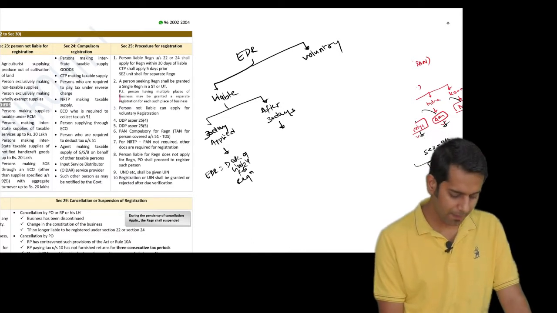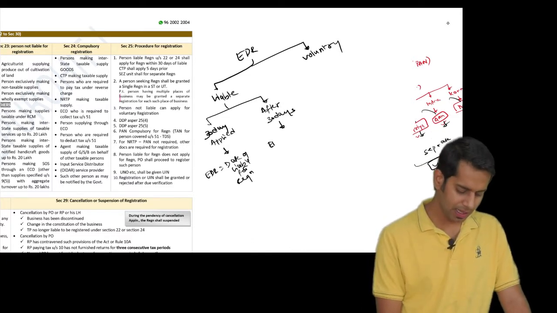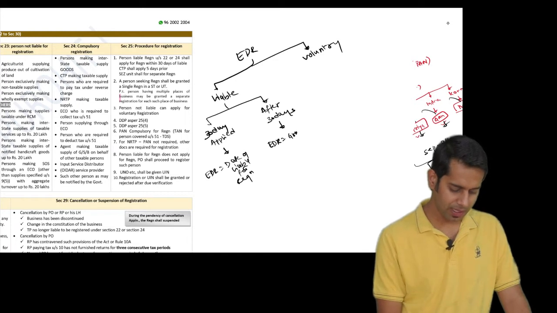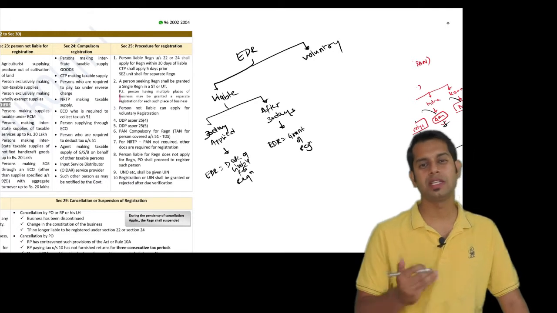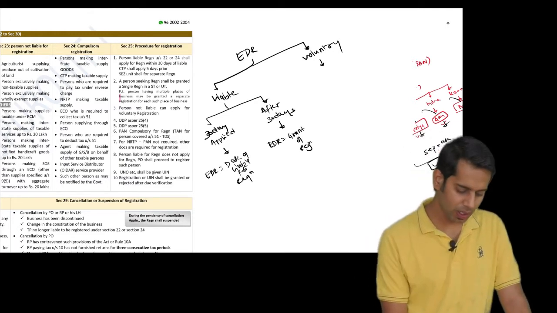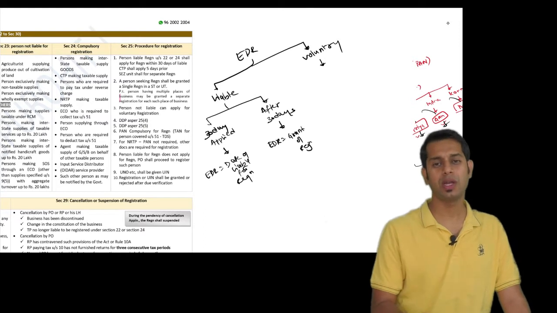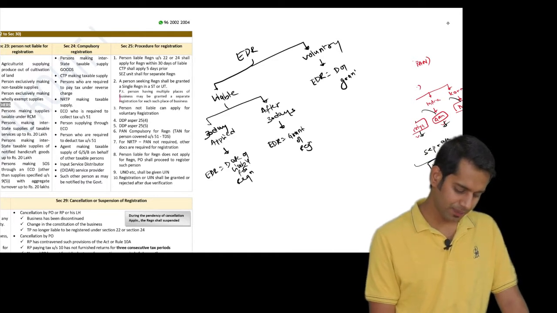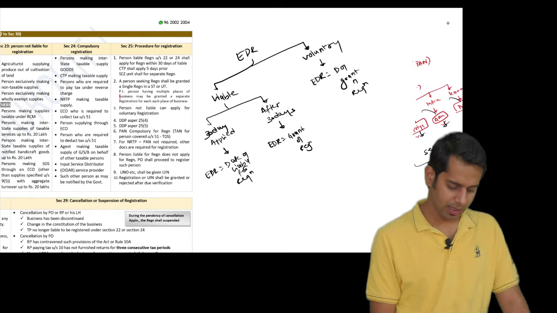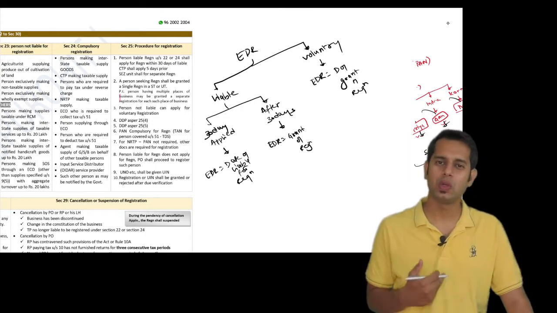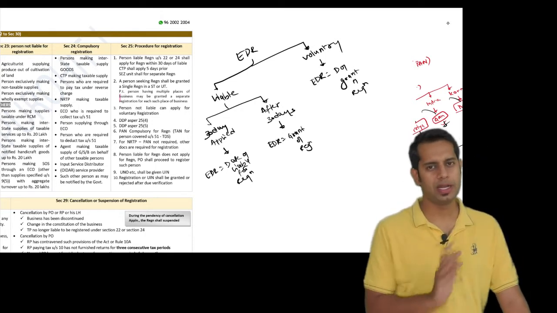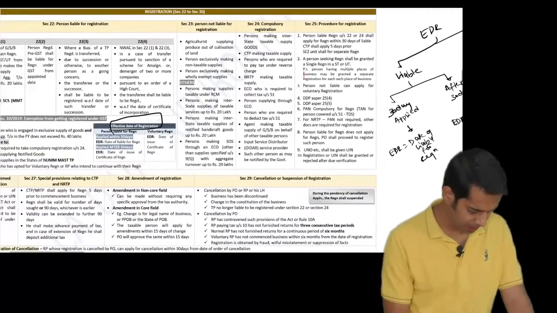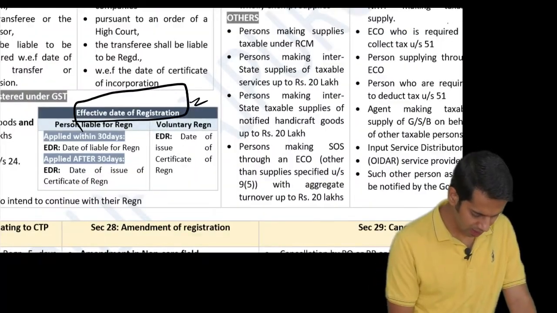Sir, what if I apply for registration after 30 days? Then for you the effective date of registration will be the date of grant of registration, the date on which the registration is granted to you. And sir, what in case of voluntary registration? What if I apply for registration voluntarily? Even in that case, the effective date of registration for you will be the date of grant of registration. The date on which the registration is granted to you will be the date from which your registration will be effective.